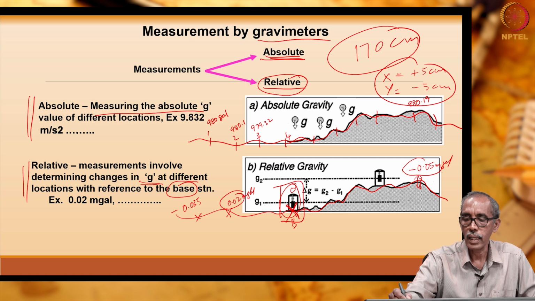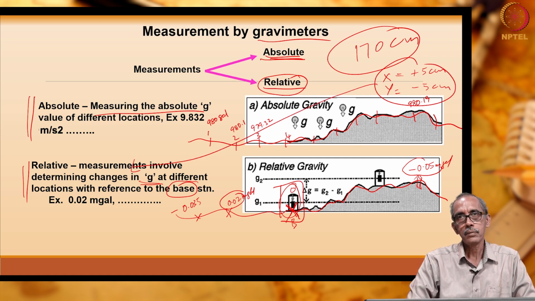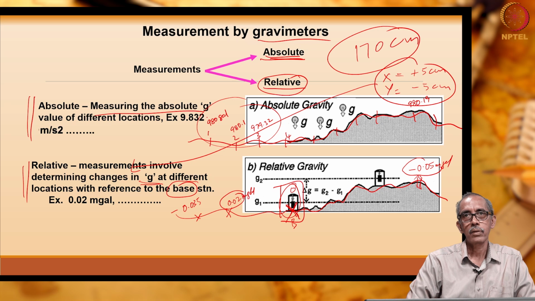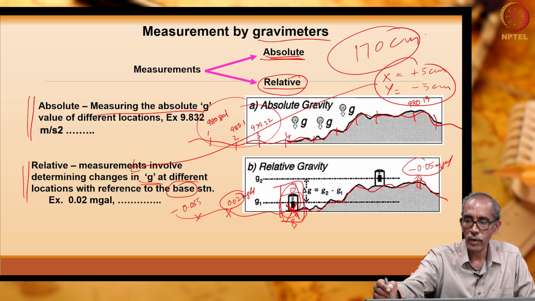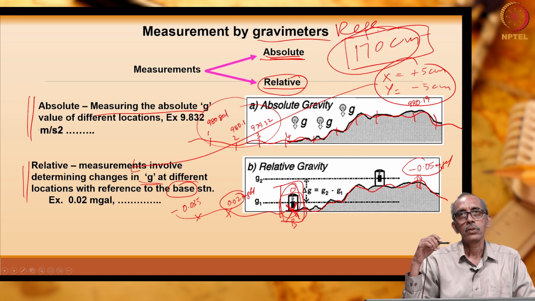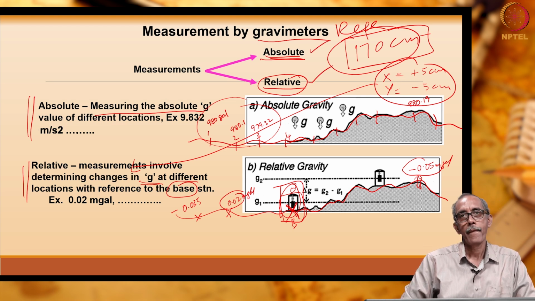When I note down the height like this, then that measurement is known as relative measurement. This measurement can also be converted to relative, isn't it? To convert it to relative, you need a base station. So, in the case of height, my height was considered as a reference. So, survey in the field using gravimeters can be carried out to measure either absolute or relative.